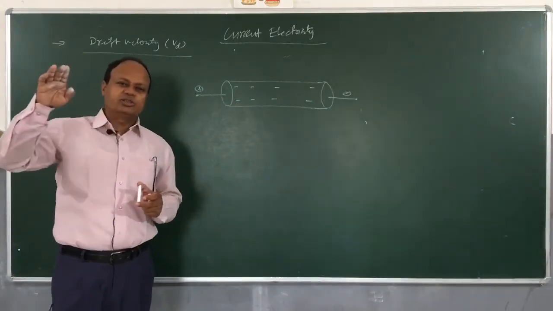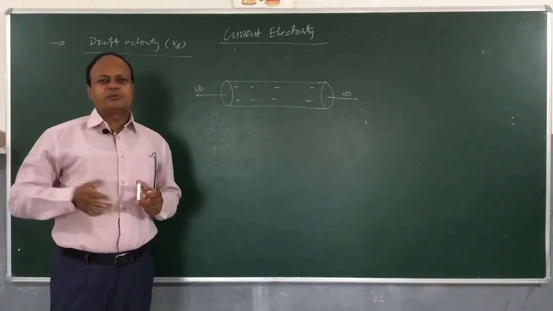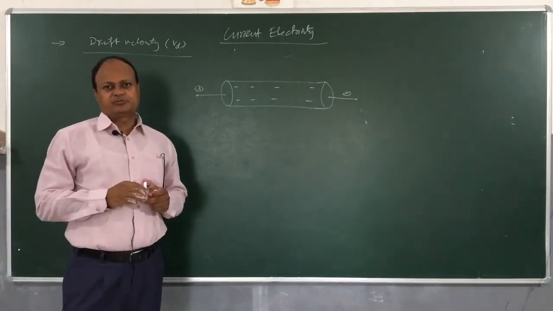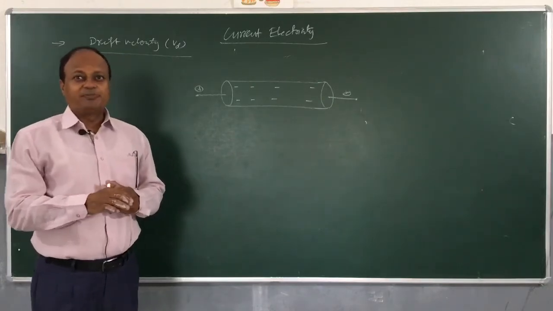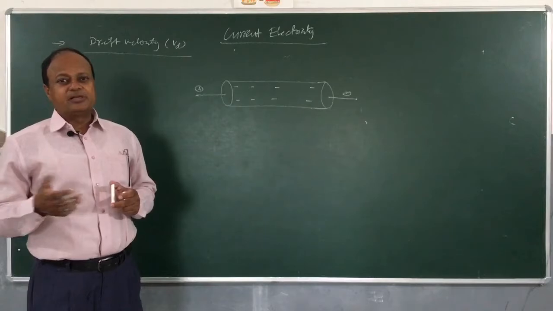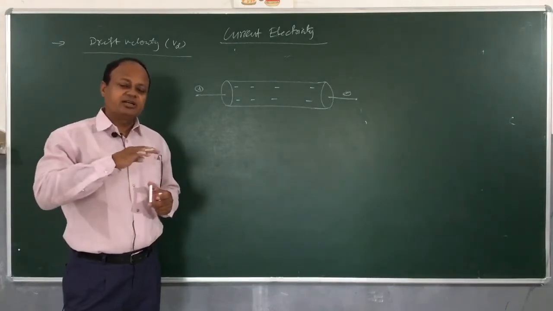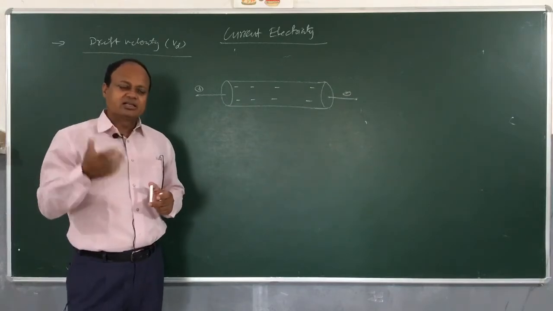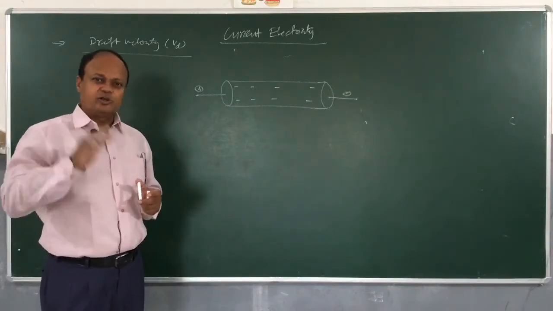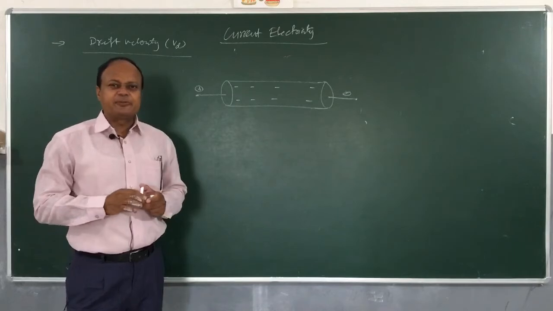That is called a smooth motion, because there is absolutely no obstruction. However, in practical examples, the motion is never smooth. As you move down the road, there are so many barriers. You slow down, again you pick up, you slow down, again pick up. Something like this happens to the electron also.